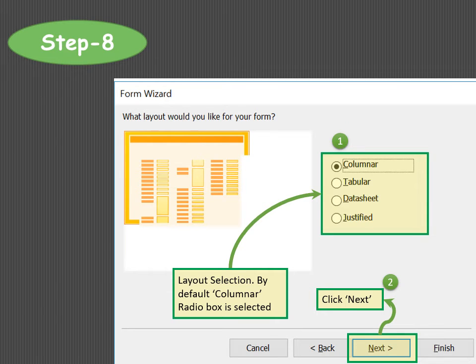In step 8, you will be asked to choose the layout of your form, that is, what design you want to choose for your form. There are 4 layouts: columnar, tabular, datasheet, justified. Depending upon your requirement, you can choose the layout for your form, and then you can click on next. By default it will always be columnar.